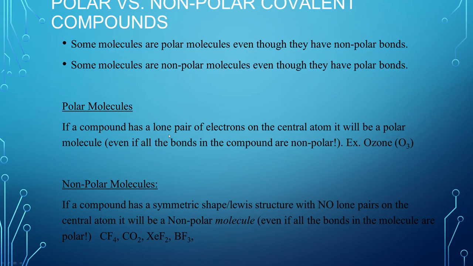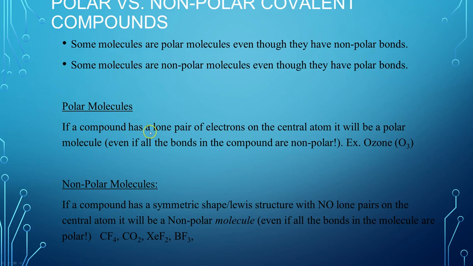Okay. This is kind of confusing, but there are some molecules that are polar molecules. They're defined as polar because they have a dipole, even though they don't have polar bonds. And this is actually kind of rare. Some molecules are nonpolar molecules, even though most of the bonds in them are polar. And that's actually more common. And the reason for that is because they cancel out. Okay, so let's first look at polar molecules.